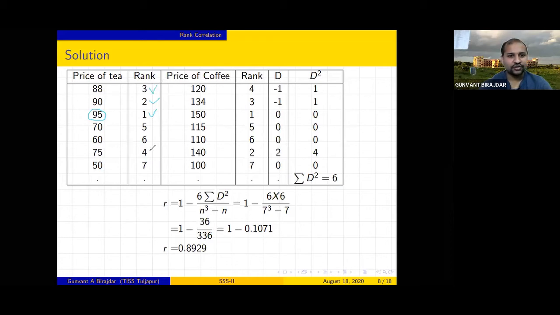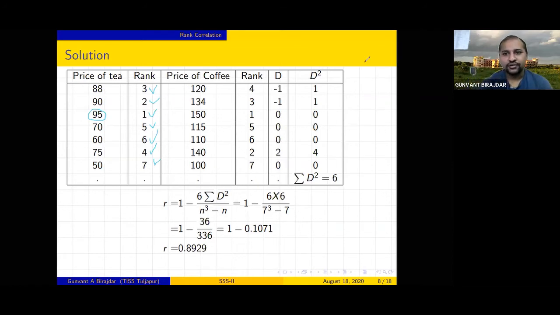What is the fourth? 75, so we are giving 4. 70 is the next highest, so we are giving 5, right? And what is the next one? 60, so we are giving 6. What is the last? 50. Similarly, we can rank the prices of coffee, right?